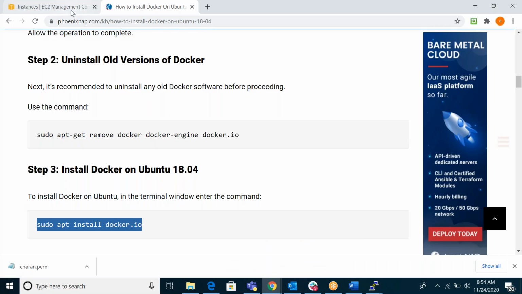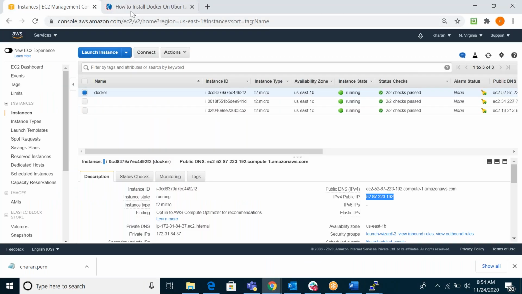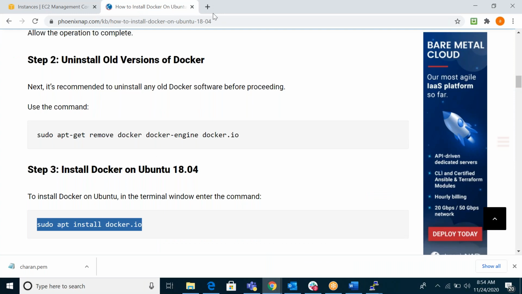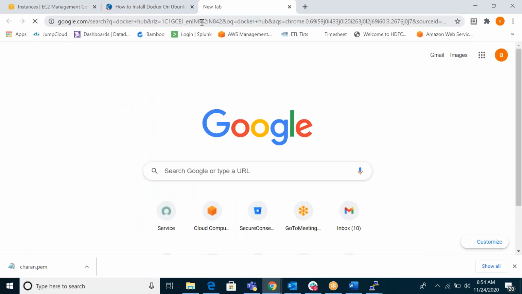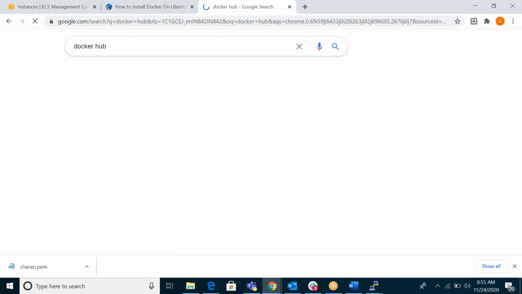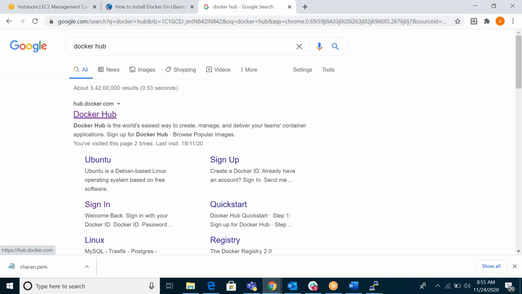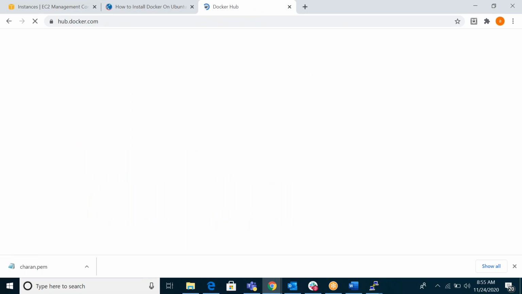Go to Docker Hub. Docker Hub is from Docker only. Even if you don't want to use Docker Hub for storage, you still require it.